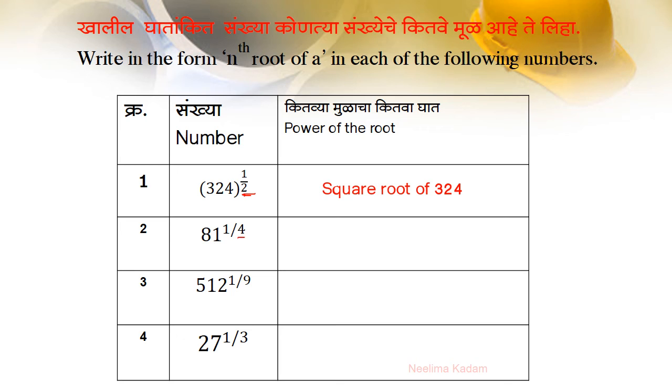Here 4 is in the denominator, so fourth root of 81. 9 in the denominator, so ninth root of 512. And 3 we call cube, so cube root of 27. So dear students, remember, the number in the denominator indicates root of that number.